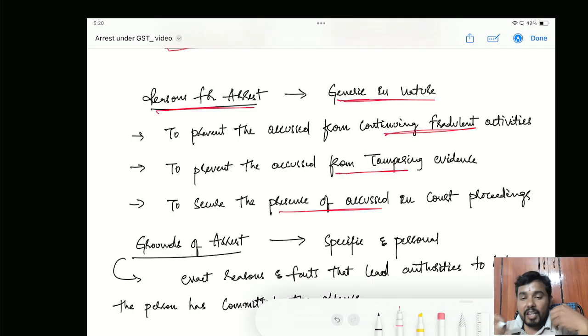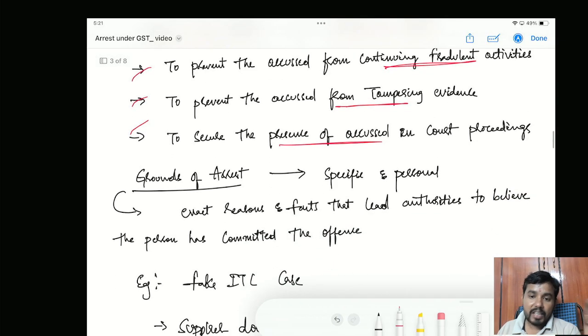Now, if we didn't arrest him, he may leave the country. There is a flight risk. Flight risk, tampering with evidence, non-cooperation in the investigation. These are the general reasons where arrest is required. These are generic in nature. Reasons means these are the examples. These are very generic in nature. Grounds means very specific and personal to the case. Okay.